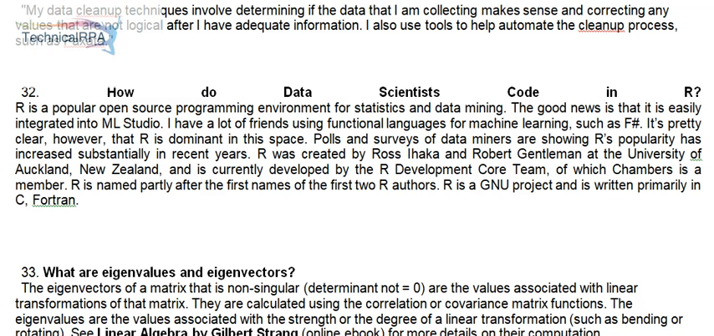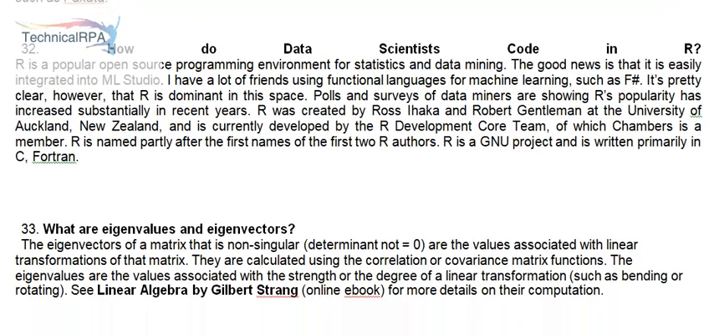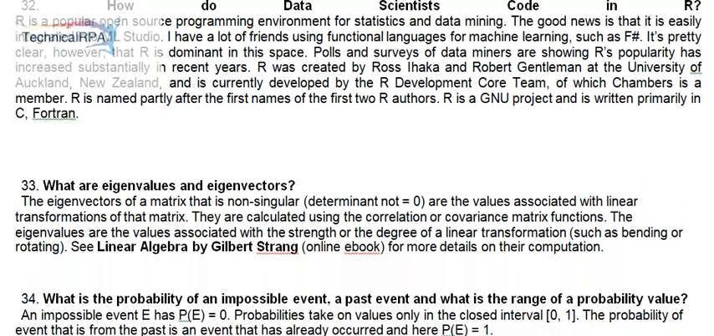R was created by Ross Ihaka and Robert Gentleman at the University of Auckland, New Zealand, and is currently developed by the R Development Core Team, of which Chambers is a member. R is named partly after the first names of the first two R authors. R is a GNU project and is written primarily in C and Fortran.